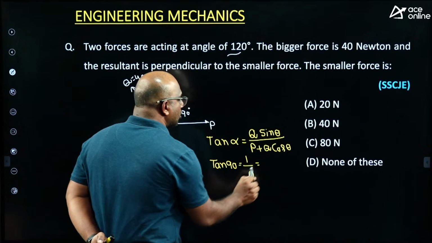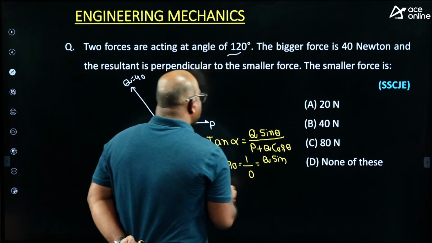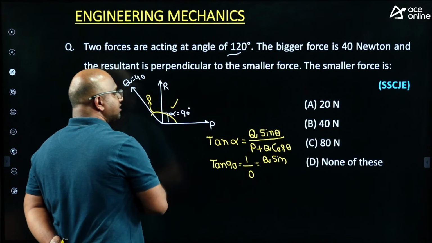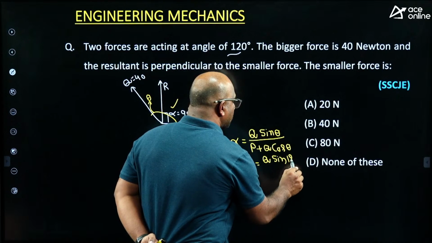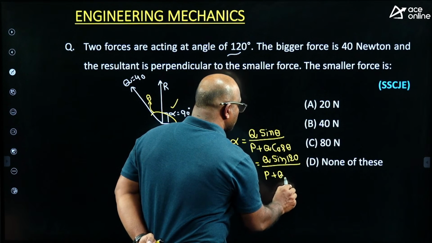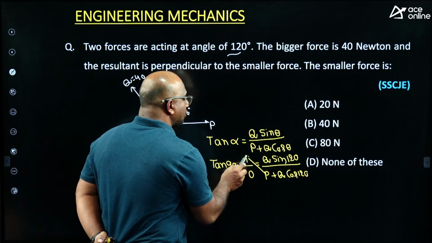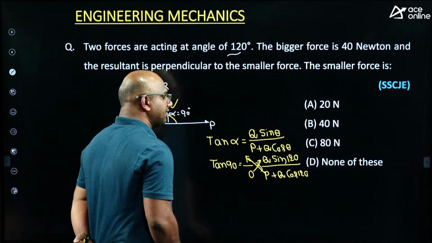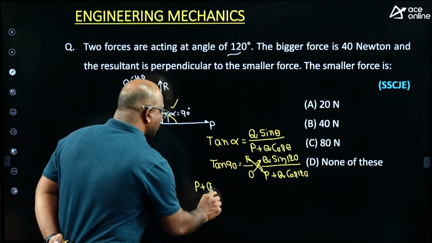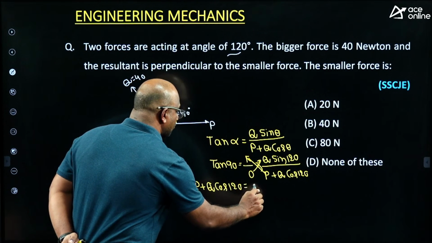That equals Q sin 120 by P plus Q cos 120, because the angle between P and Q is called theta, given as 120. If we cross multiply, I get P plus Q cos 120 equals 0.